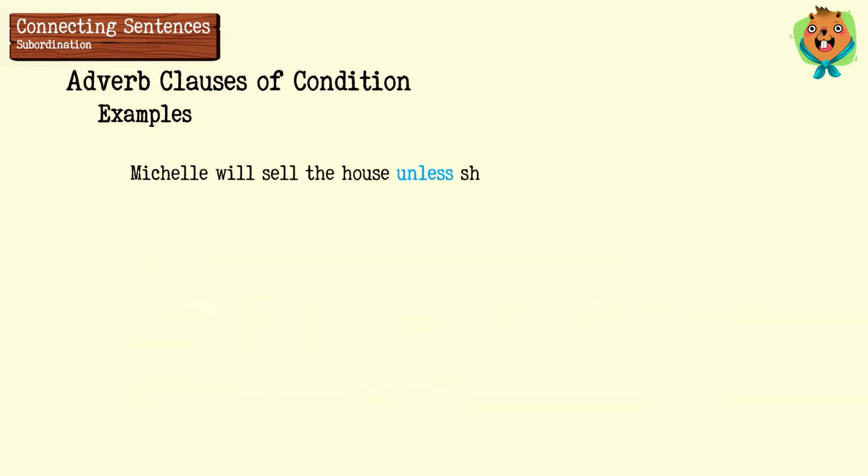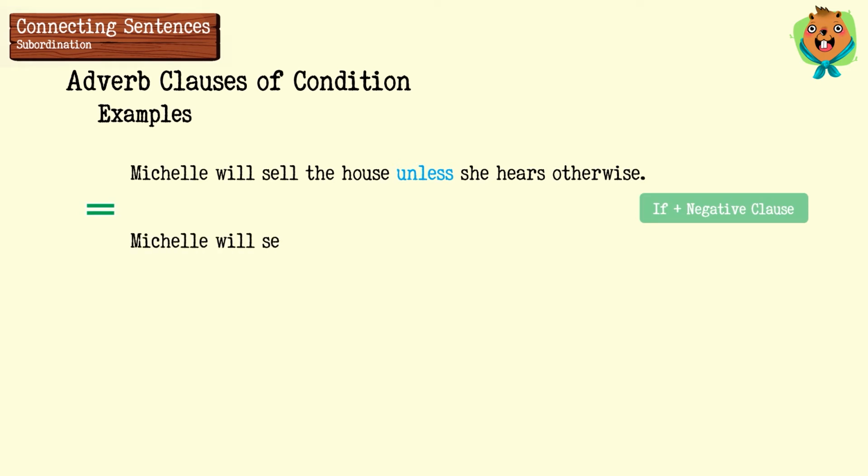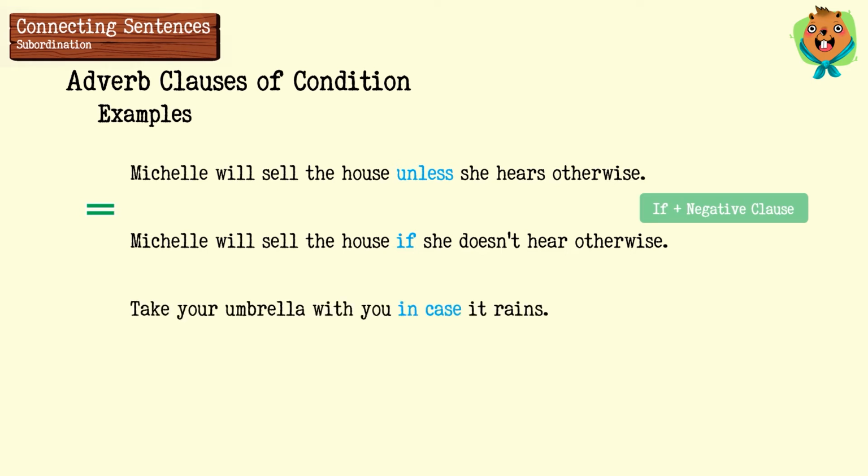Michelle will sell the house unless she hears otherwise. Unless as a conjunction in conditional sentences works like if plus a negative clause. So the sentence means Michelle will sell the house if she doesn't hear otherwise. Take your umbrella with you in case it rains. The conjunction in case means because it's possible that.